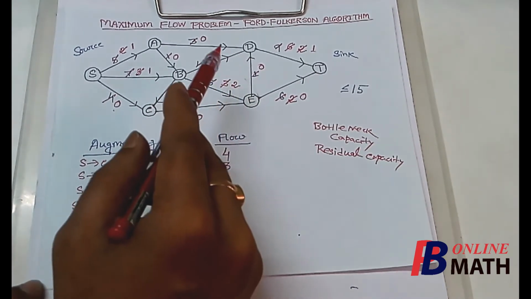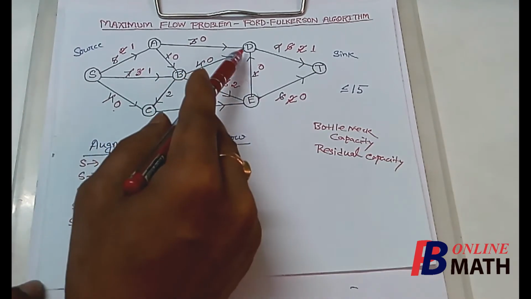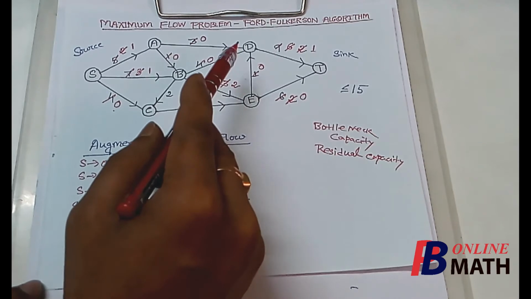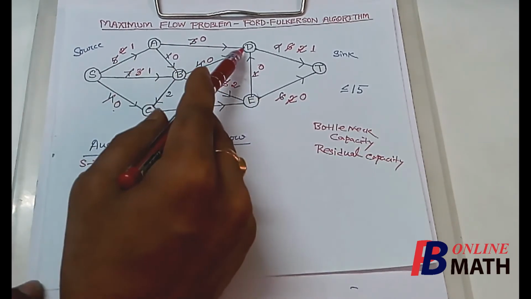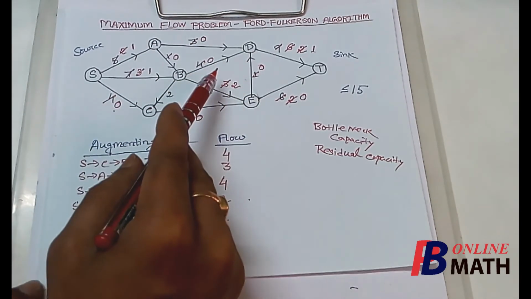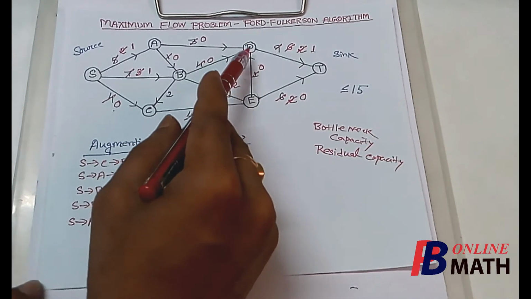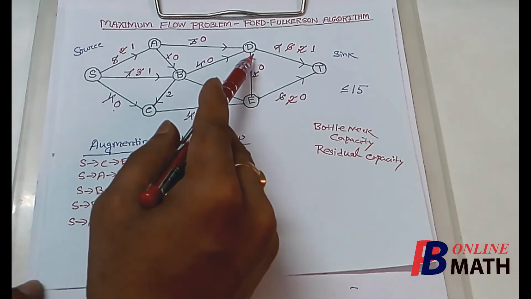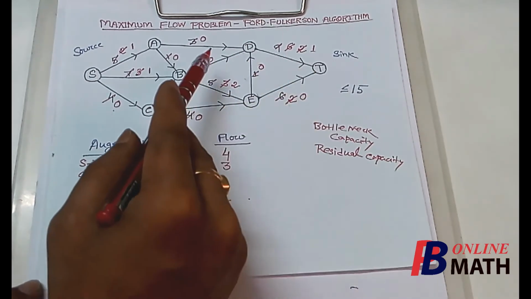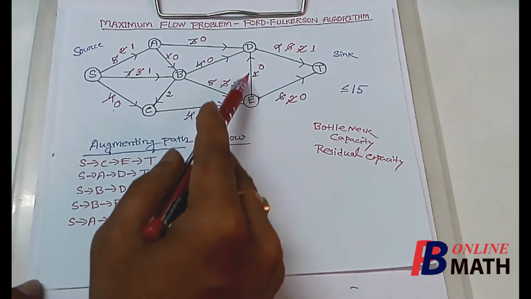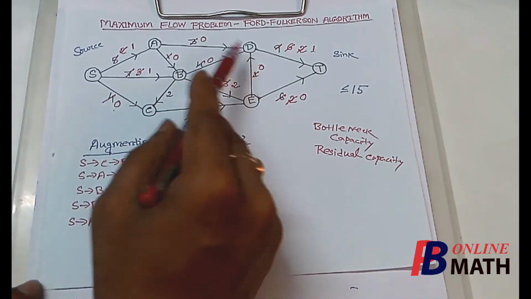So no more flow is possible to this node D. So we can't send any flow to this node D. Therefore, the supply of this node is 0. And consequently, we can't send any flow from D to T because all the 3 arcs going into this node D are exhausted.